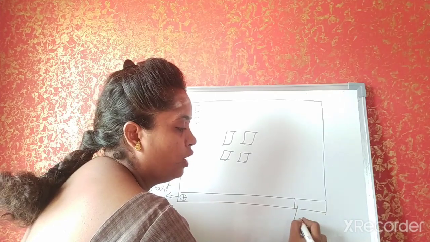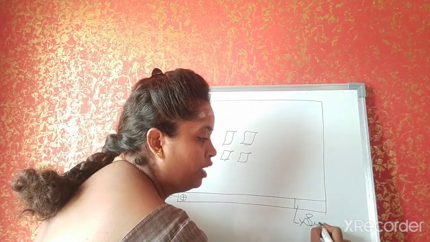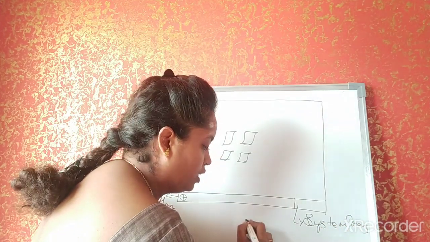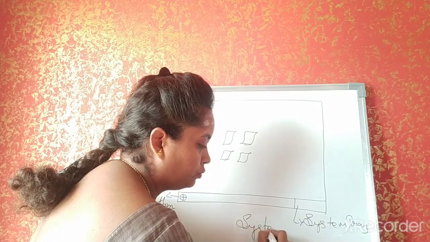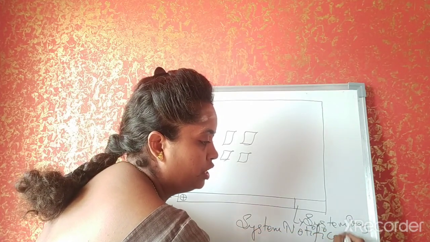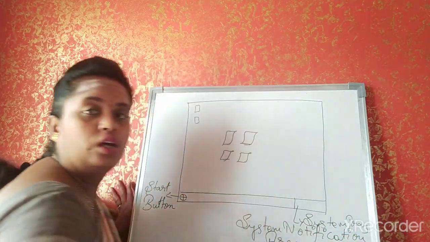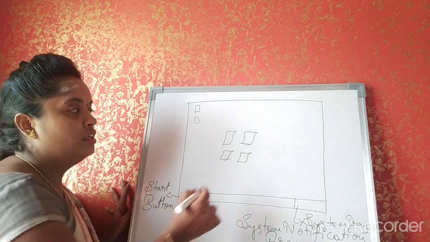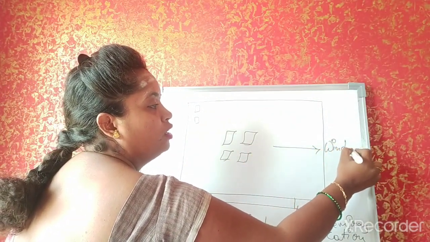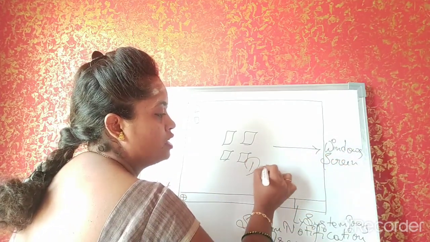This one wherein you have the gadgets, clock and all, this is called the system tray, or you either call it the system notification area. So this is your Windows screen, or the desktop.